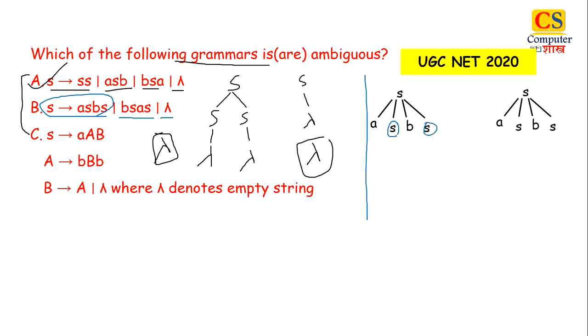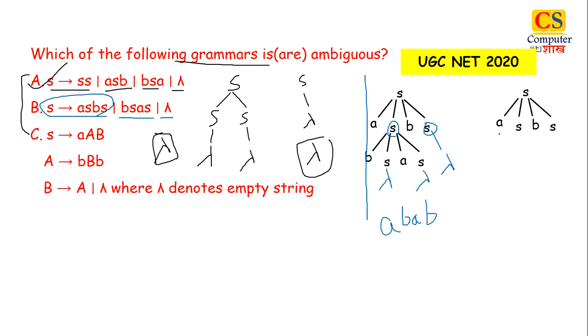For one S we will put BSAS, for the second S we will put ASBS. For the first S we are putting BSAS, and the last S we will put as lambda. Now for all S we are putting lambda. So at the end we will get ABAB as output.